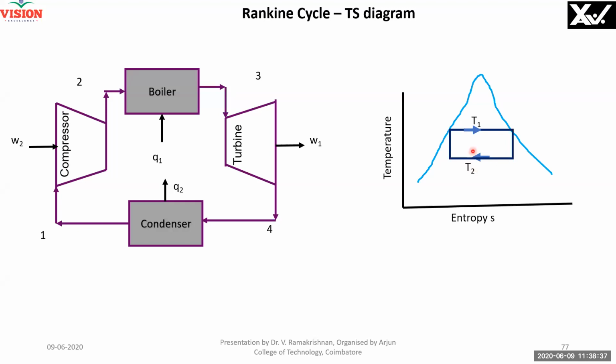But this is not possible, you know why? Because here you have water and steam, both liquid and vapor. Here it should be only gas, but the entire region is only liquid and vapor. Therefore, I can't use this. Therefore, what I do is I extend it, and extend it like this.